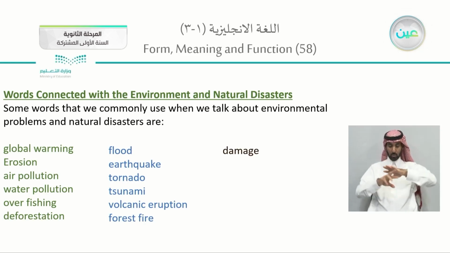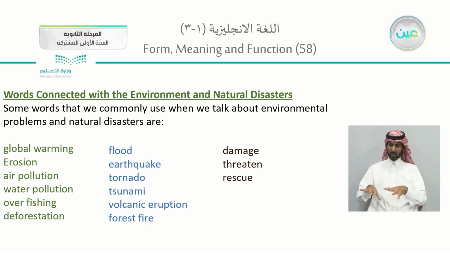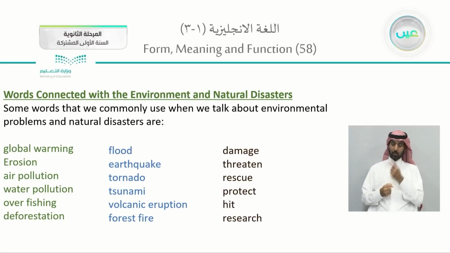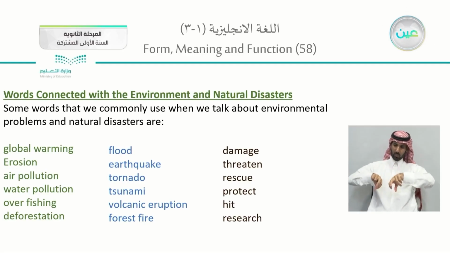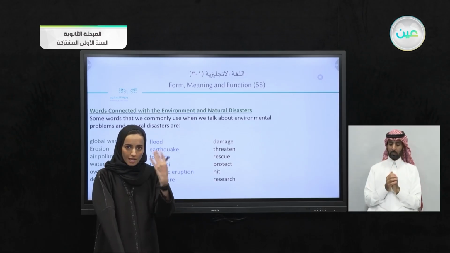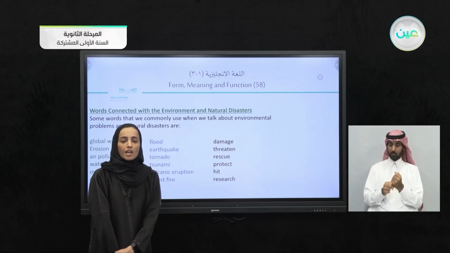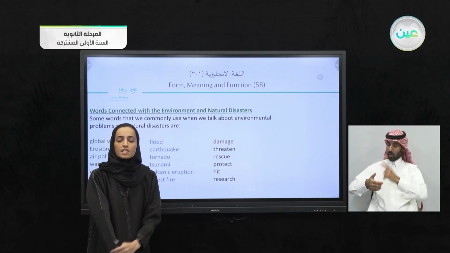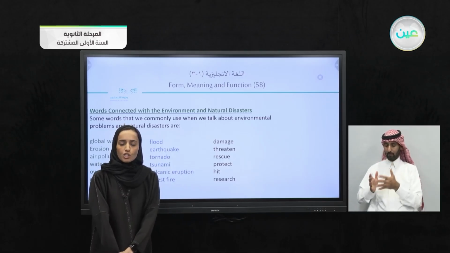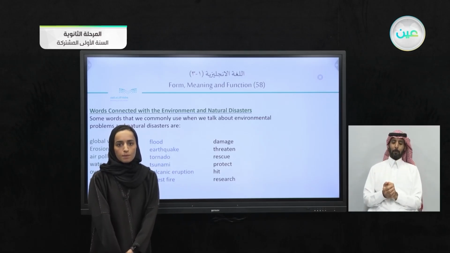Some verbs: damage, threaten, rescue, protect, hit, and we have research. Research is a process to help decrease the problems of natural disasters and environmental problems.